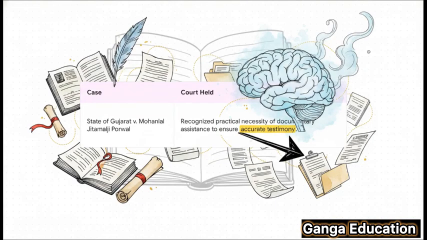This isn't just theory. It's backed by our judiciary. In the landmark case of State of Gujarat v. Mohanlal Jitamalji Porwal, the court said something very important. It recognized that using documents to help a witness is a practical necessity to get to the truth. The court basically acknowledged that you can't always expect perfect human memory.